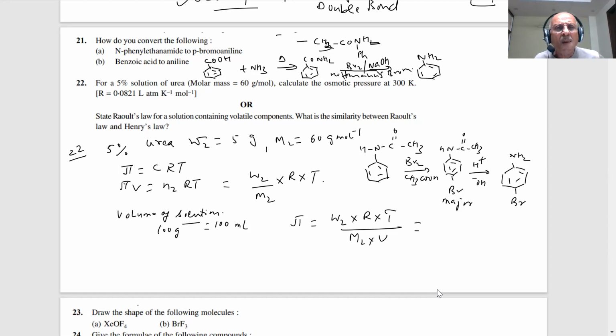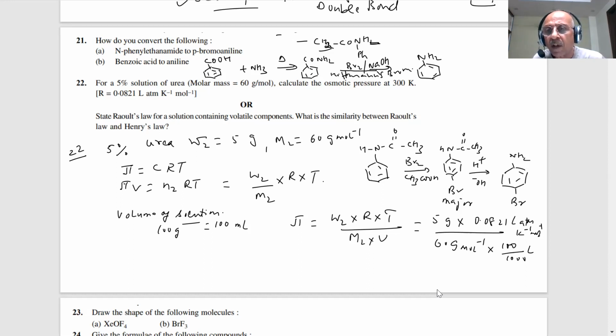What is W2? 5 gram. What is the value of R? 0.0821 liter atmosphere per Kelvin per mole. What is the molar mass? 16 gram per mole, students. And what is the volume? 100 milliliter, so 0.1 liter. What will you get, student? Gram and mole, liter and liter cancel.